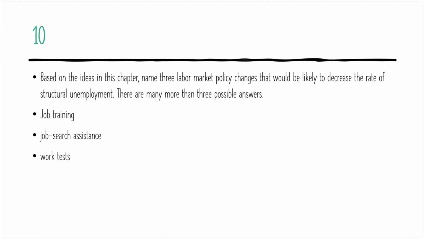Question 10 asks for labor market policies that would be likely to decrease the rate of structural unemployment. A prime example is job training, which is basically a program that improves the skills of the labor force so they're ready to be productive and offer more to the economy. Another option is job search assistance, which basically helps connect employers with employees more efficiently and bring them to lower risk employees faster.